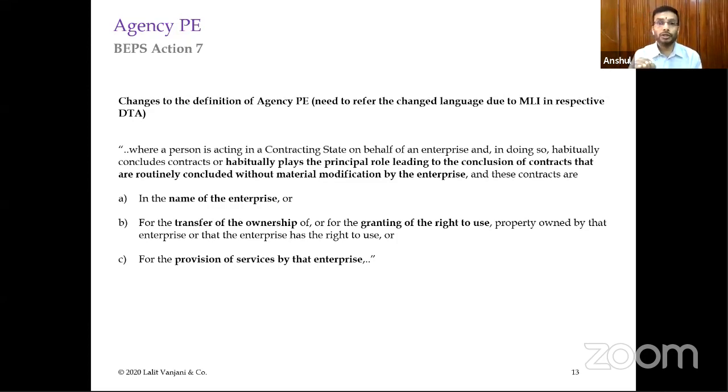So what I would suggest is, whenever you are deciding upon the facts of a particular case, you should see on the income tax website, wherever the changes have been made through the multilateral instrument, there is another version of the treaty which we call the synthesized text. In this synthesized text, you will find the treaty in the amended form after the implementation of MLI. So you can go and check the synthesized text as to whether this particular clause has been changed in this particular treaty or not.